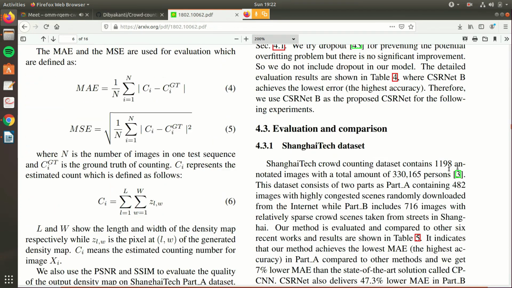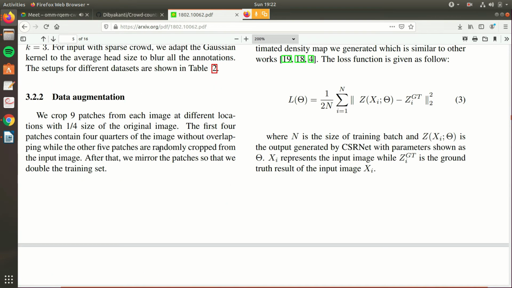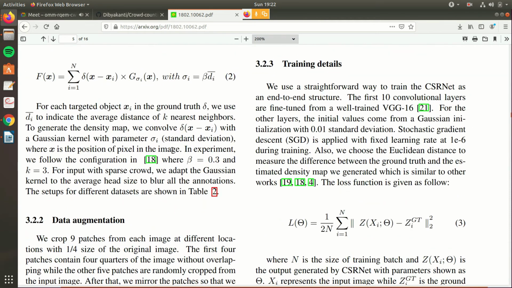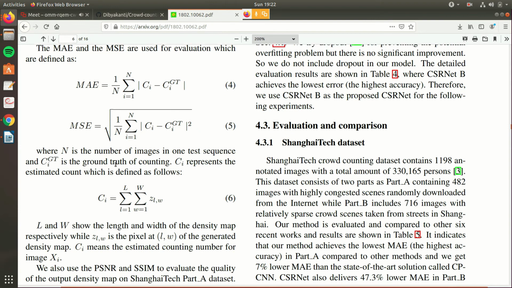The Shanghai Tech data set which we used has a total of 1200 data points, and with data augmentation we tried to increase the data points so that we have a generalized neural network. Finally, the evaluation metrics which we used were MSE and MAE. MSE was used for training purposes, and MAE was used for testing purposes.